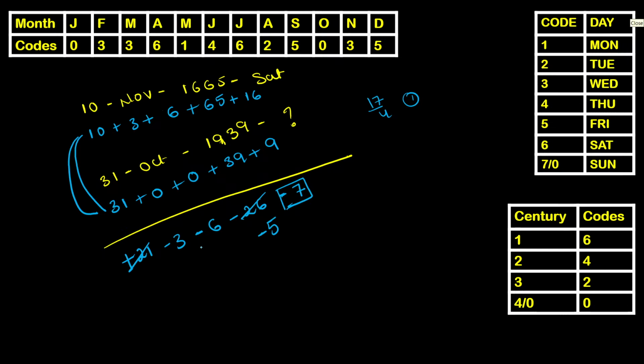So here, there are the three numbers what we are left with. Minus 3, minus 6, minus 5. Let's add these numbers now. Minus 9, minus 5, that's minus 14. Minus 14 by 7, remainder being 0. So my answer will remain unchanged and the final answer is going to be a Saturday.